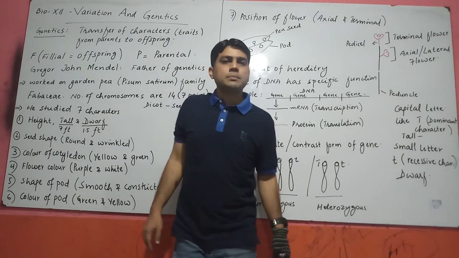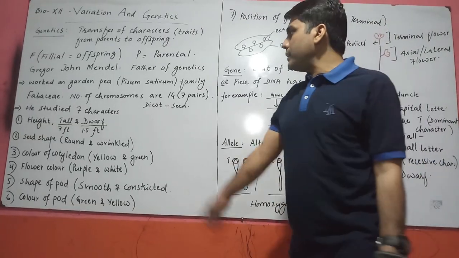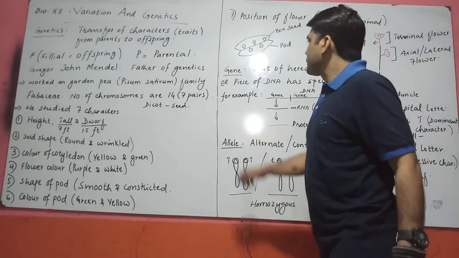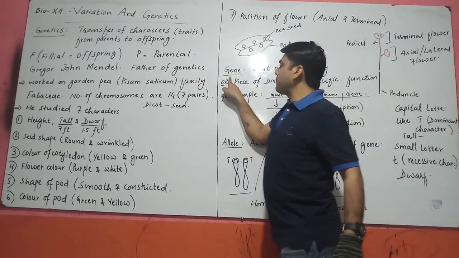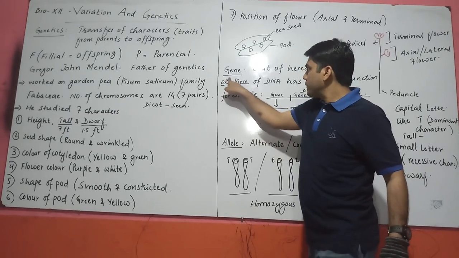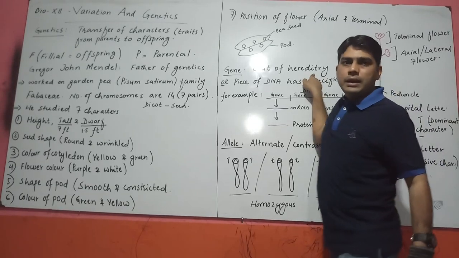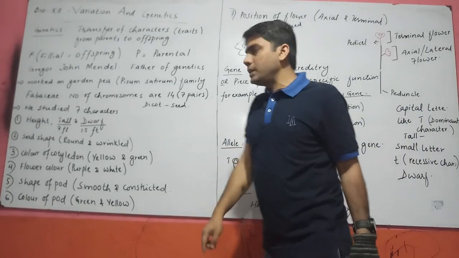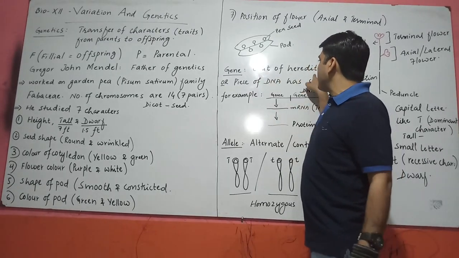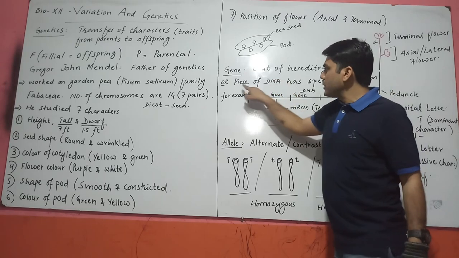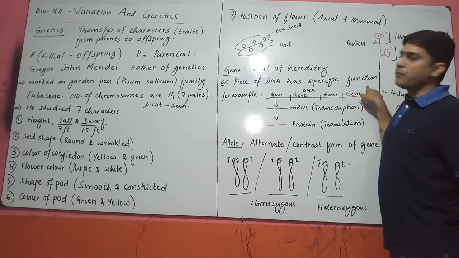Later on we will discuss why Mendel selected pea as a sample. So first of all, genetics depends upon the gene. What is a gene? Simply you can define it as a unit of heredity, because we get one character from our parents in the form of one gene. That's why we call it a unit of heredity. In other terms, a gene is actually a piece of DNA that has a specific function.